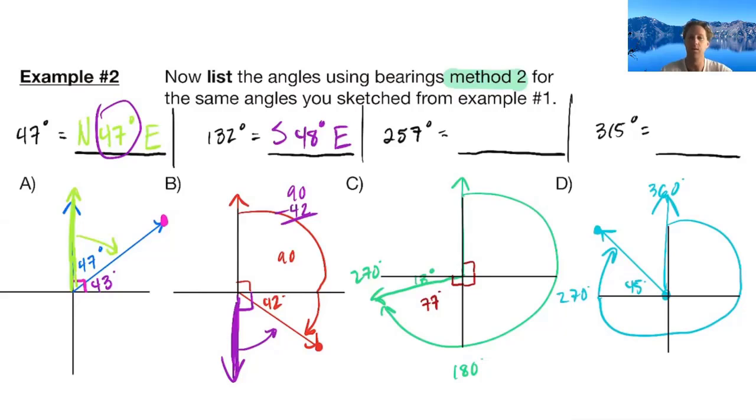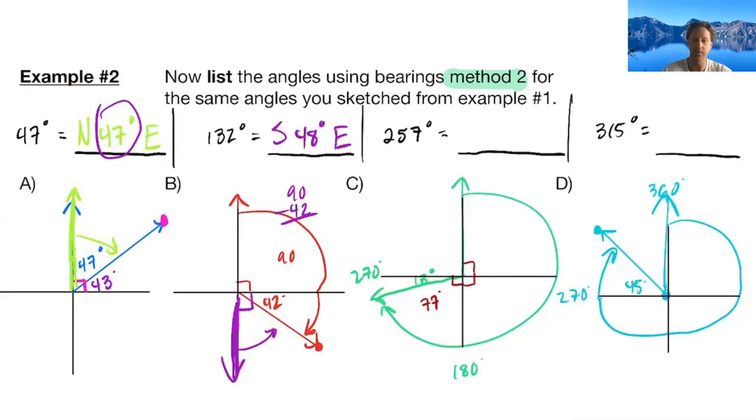Pretty simple stuff, but again, in order to do all of the things that we're going to end up doing with these, we have to be able to just start by either recognizing and knowing where that point is or direction we're supposed to be headed in either method 1, just given an angle, or method 2, given the direction to start, the angle to rotate in the direction that we want to be headed.